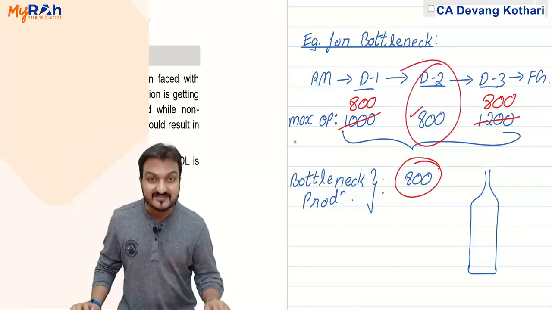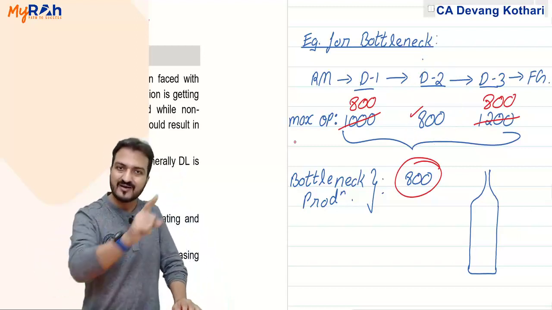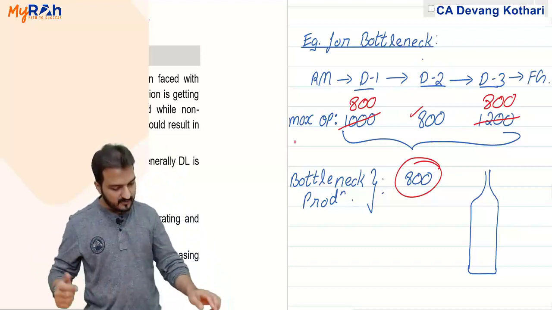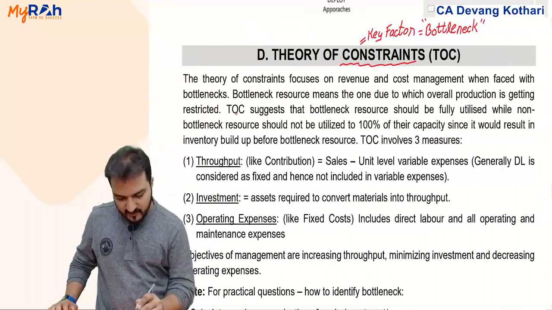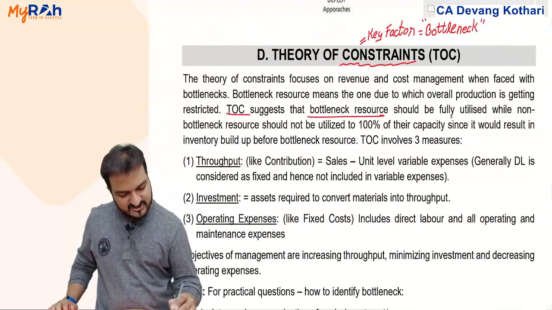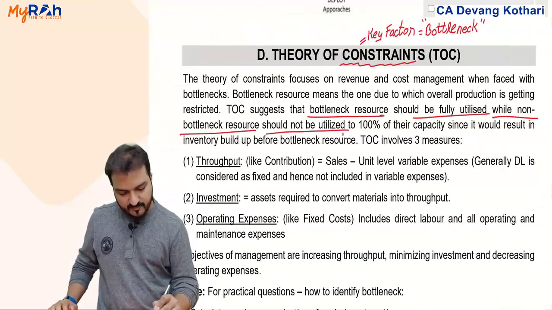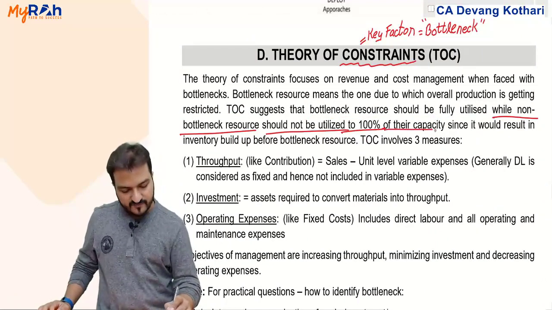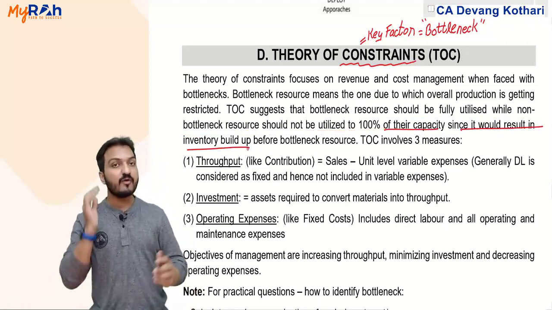If you want to increase overall production, you need to increase production of the bottleneck department first. That is my theory. Theory of constraints suggests that the bottleneck resource should be fully utilized, while non-bottleneck resources should not be utilized to 100% of their capacity, since it would result in inventory buildup before the bottleneck resource.